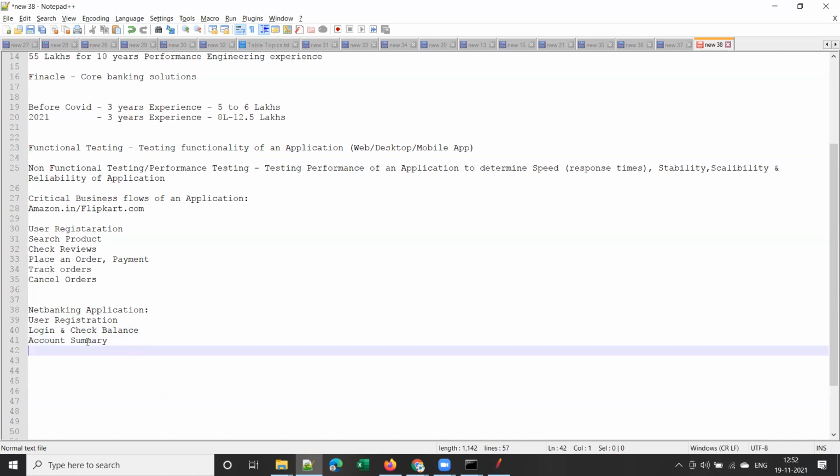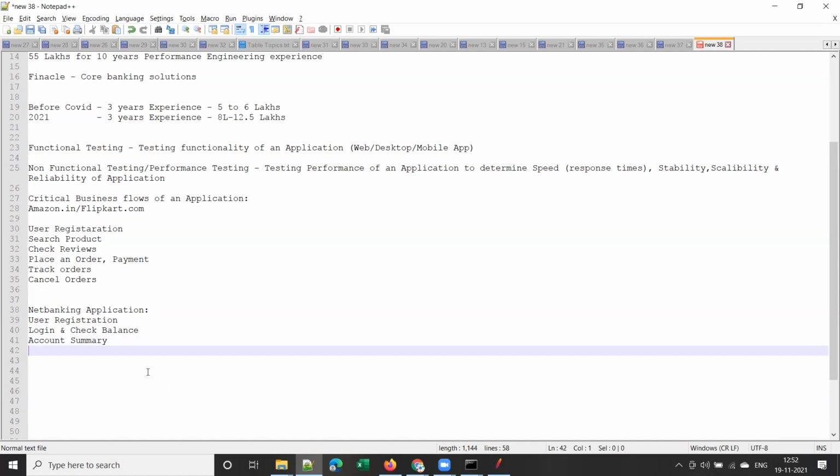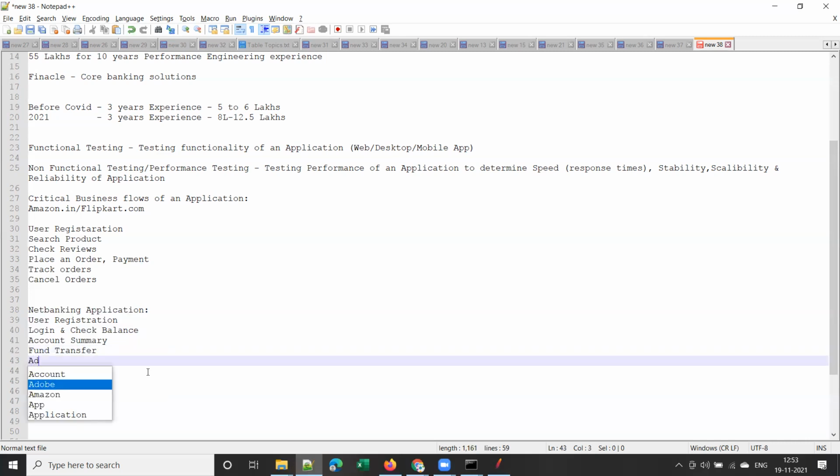You may check the account for the past 10 transactions or the past 5 transactions, whatever it is. Some applications show you the past 5 transactions, some show the past 10 transactions under account summary. What next? First, let us list out some important business flows which you do regularly. Transfer money, funds transfer. To do a fund transfer, you have to add a beneficiary, right? Most of the time you will add the recipient's name as a beneficiary.